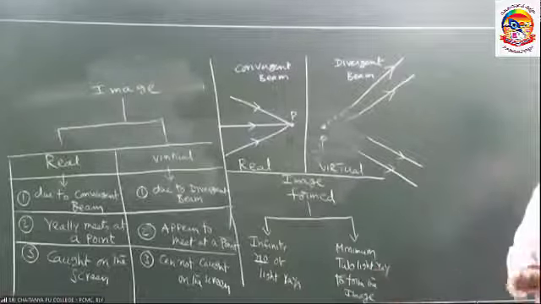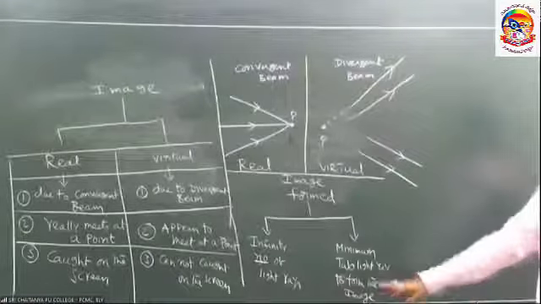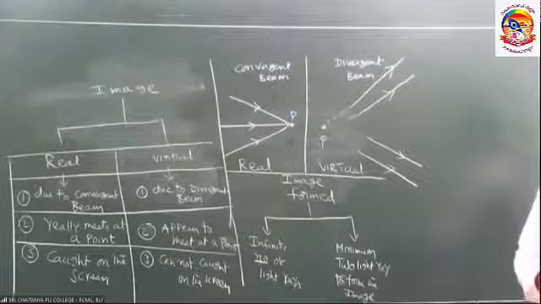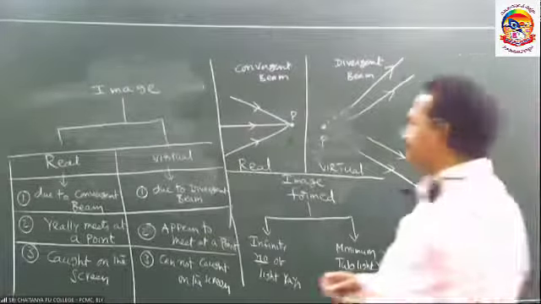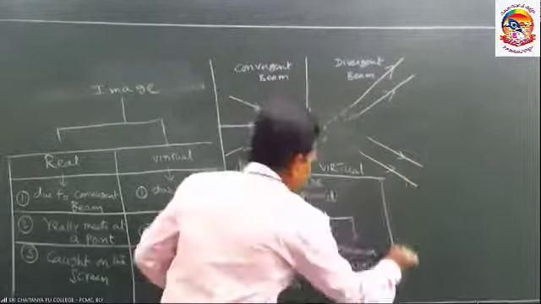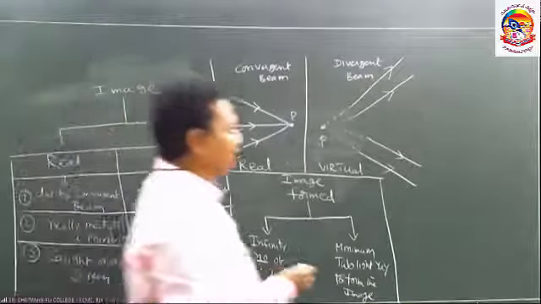If they meet at a point, 2 are enough, then at that point the image will be formed. This is one concept, to form the image.